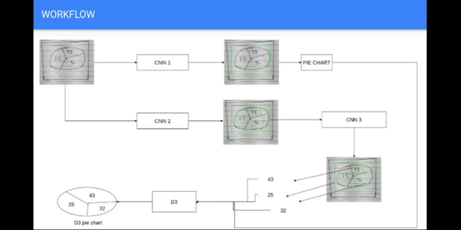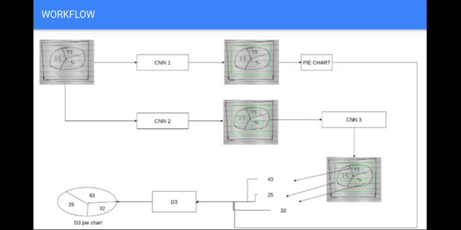As hand-drawn input data is fed to the first CNN, it classifies the image as a pie chart. The same image is fed to the second CNN, which localizes the parameters, that is, the pictorial data in the image.